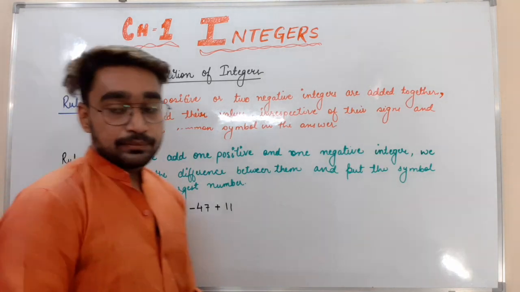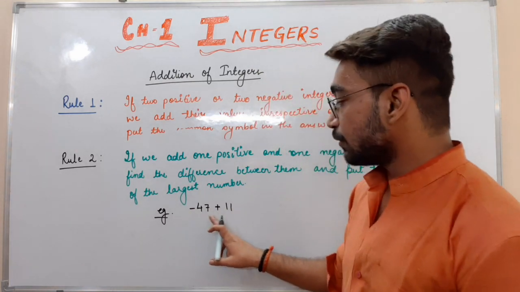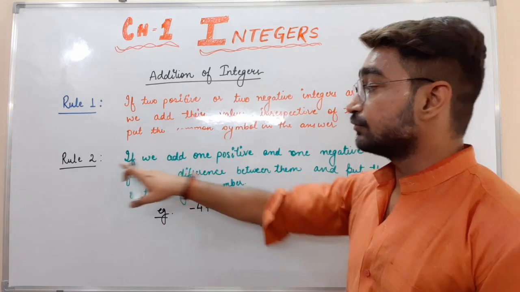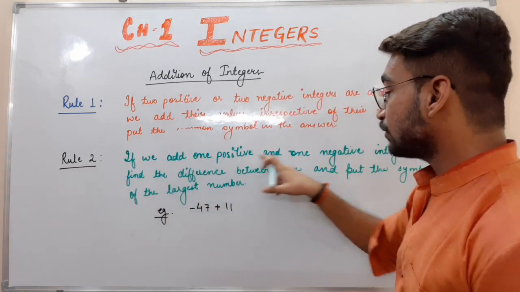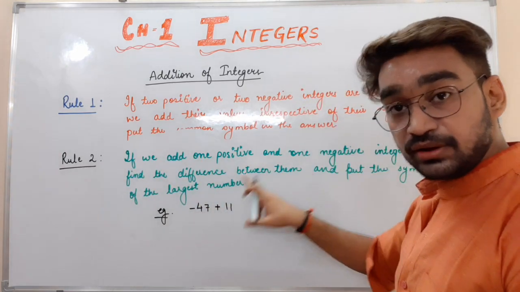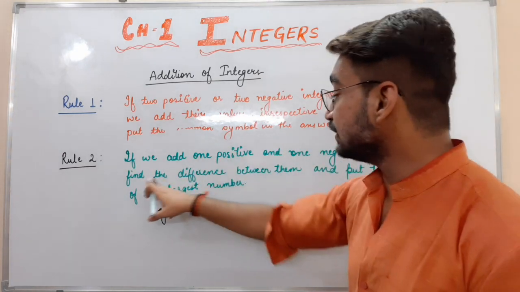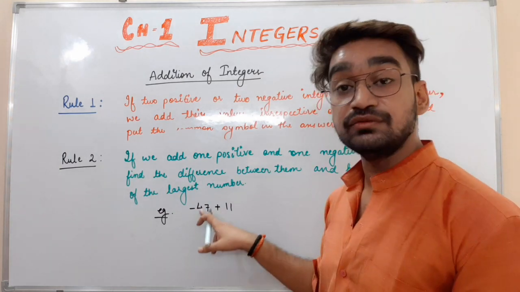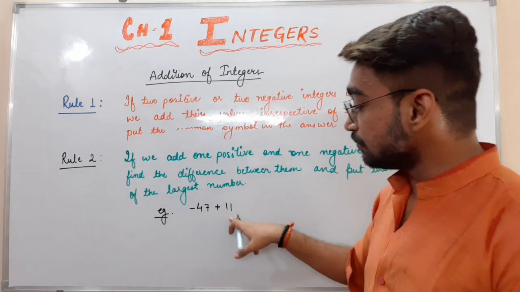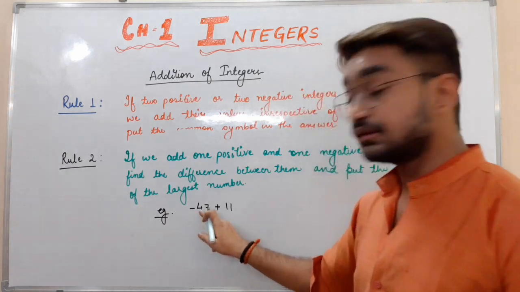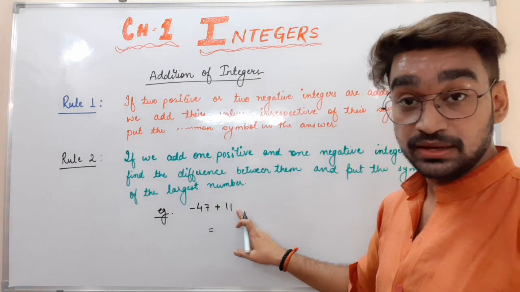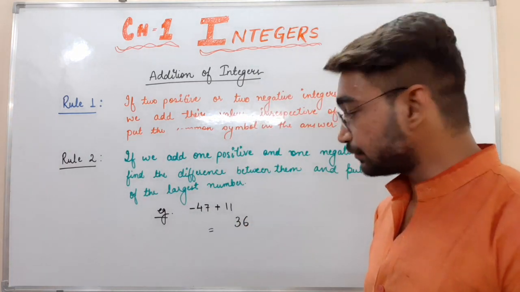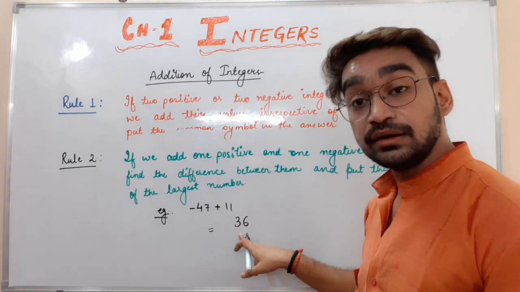Two integers are here. One is positive and one is negative, right? So the rule says that if we add one positive and one negative number, we find the difference between them. What does difference mean? We have to subtract. So 47 minus 11. How much will it be? Very good. 36. 47 minus 11 is 36.